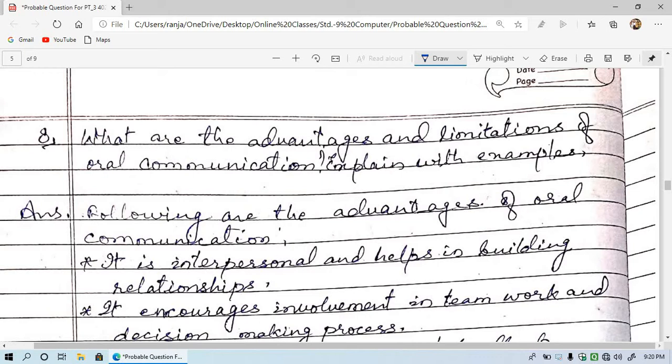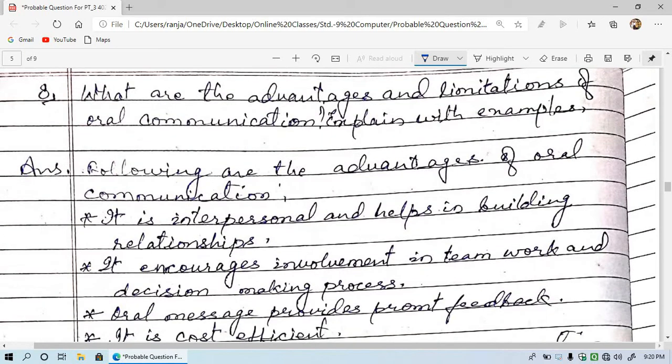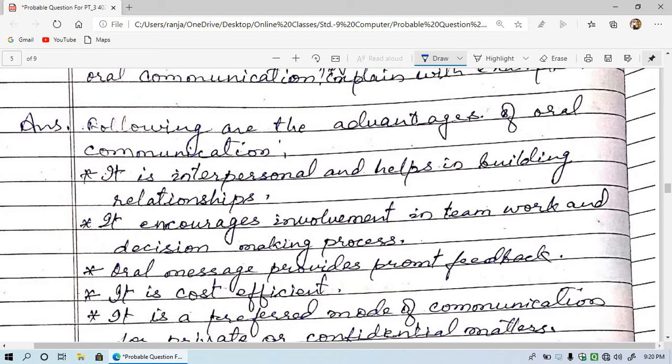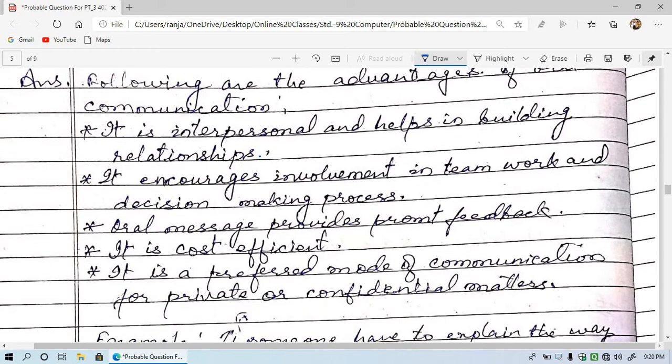What are the advantages and limitations of oral communication? Explain with example. So, following are the advantages of oral communication. Let's see what are the advantages. It is interpersonal and helps in building relationships. Means when people talk face to face, orally, then there are chances of bonding. People understand the things clearly as it is explained according to the requirement.